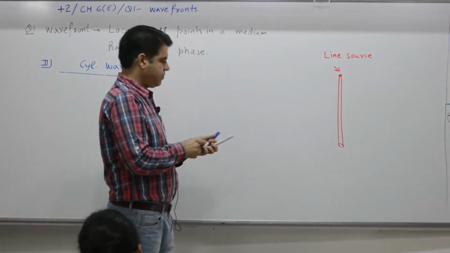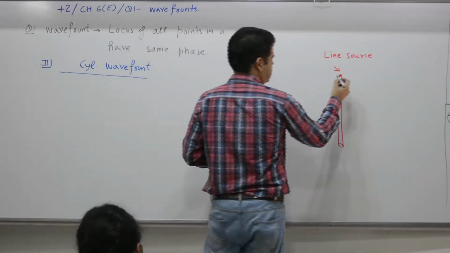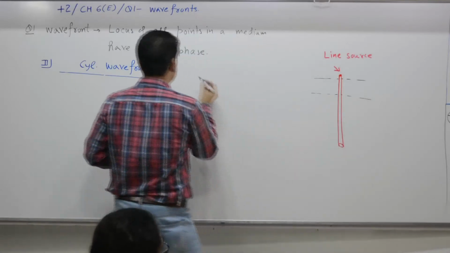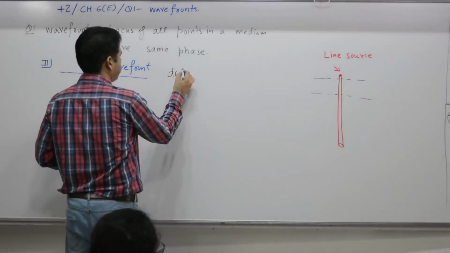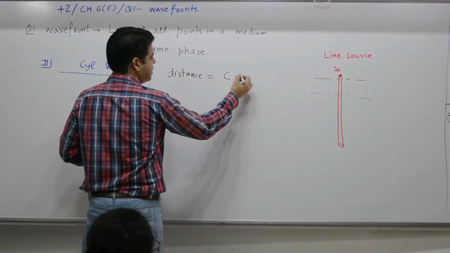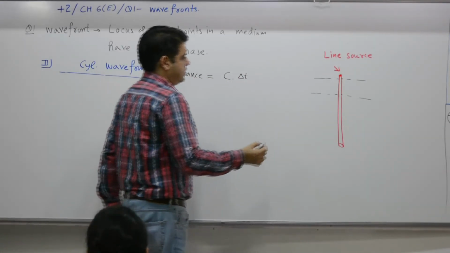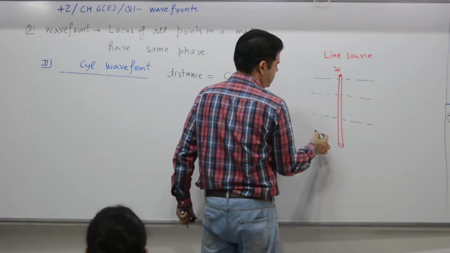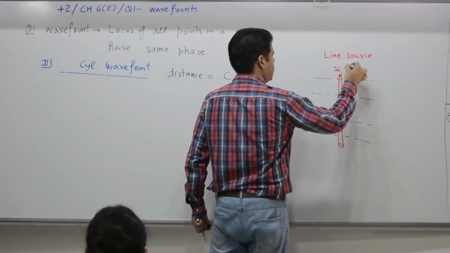Light travels in all directions. Equal distance, C into delta t. Distance covered is the speed of light C into delta t, equal distance in all directions.